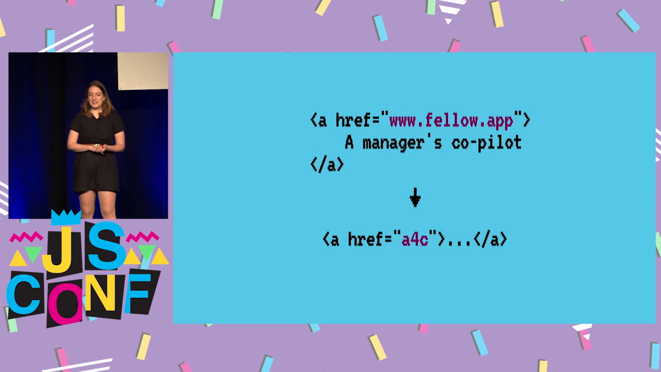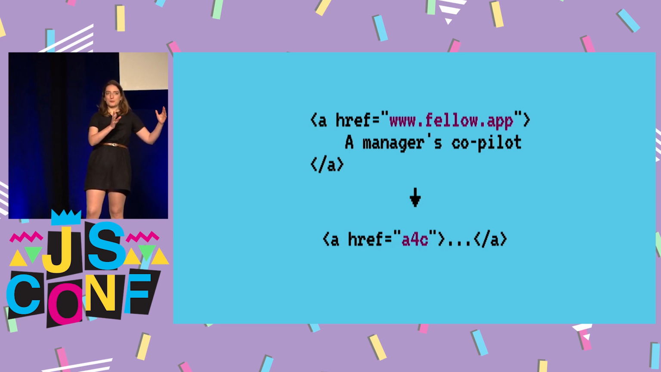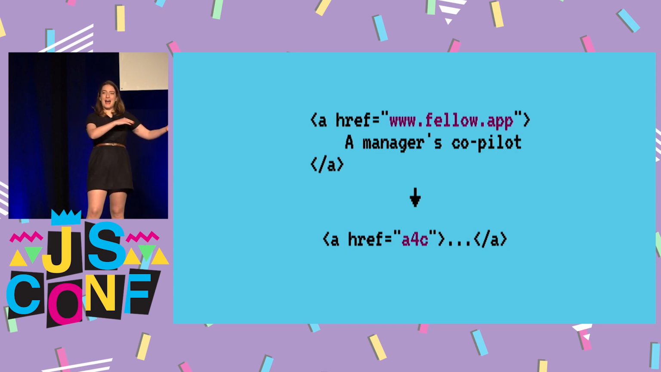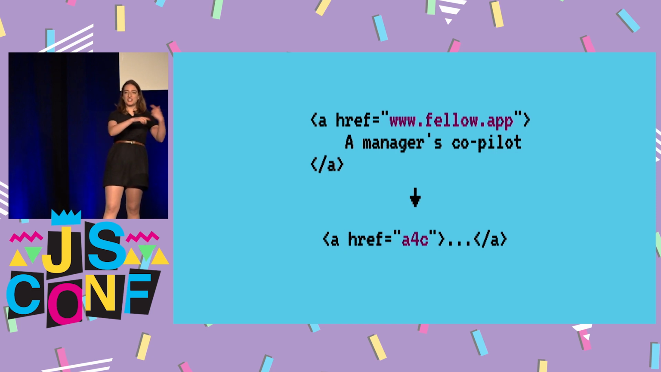So what I do here is, let's say I have a link in the real HTML that goes to fellow.app. What I can do is replace that link with a 3-character long random string, send that over to the browser or to the app, and then when I click on it, that thing is sent back to the server, and then the server knows, oh, this isn't a real URL, I should figure out what it's supposed to be, and then get the HTML for that correct link.